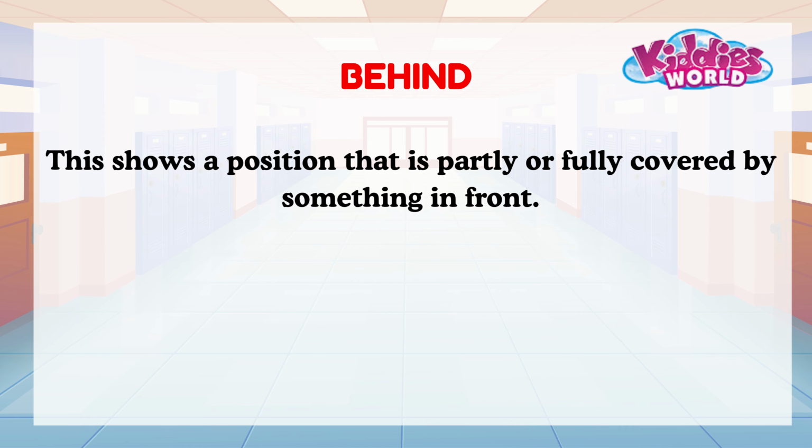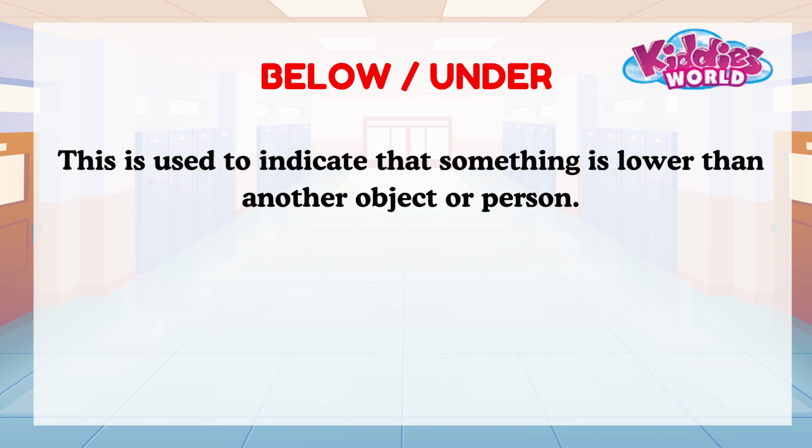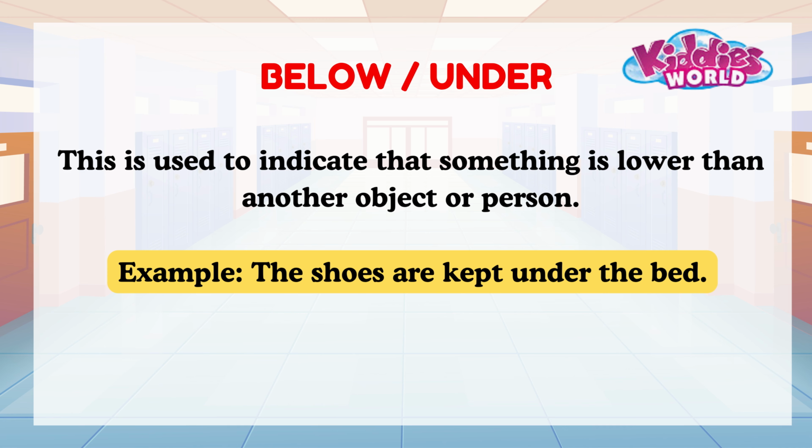Behind. This shows a position that is partly or fully covered by something in front. Example, the ball is behind the chair. Below, under. This is used to indicate that something is lower than another object or person. Example, the shoes are kept under the bed.